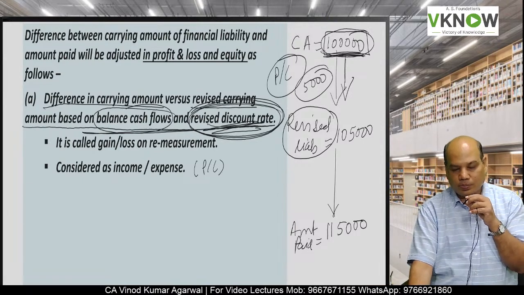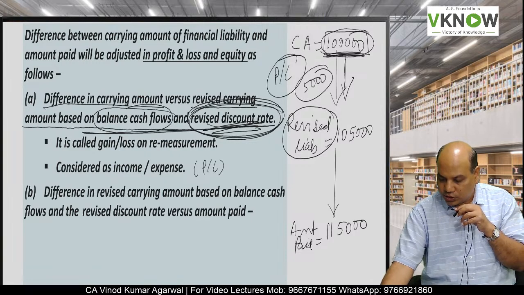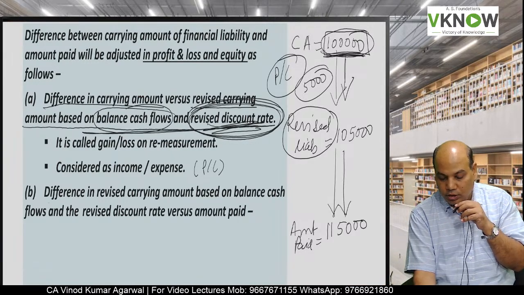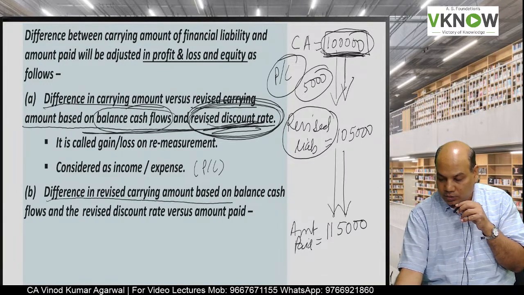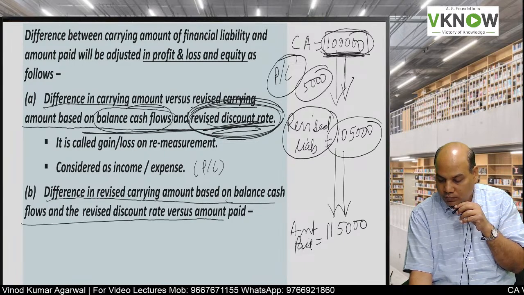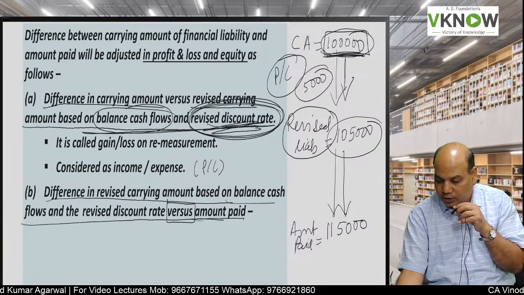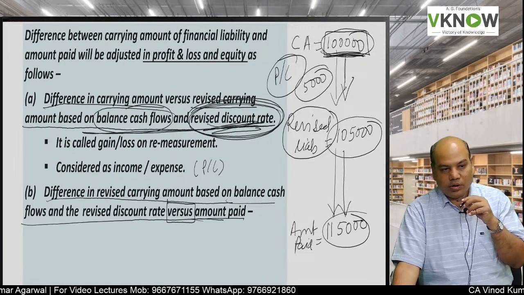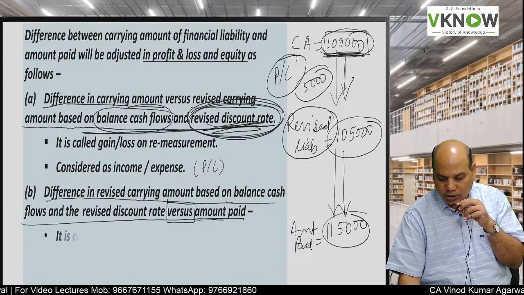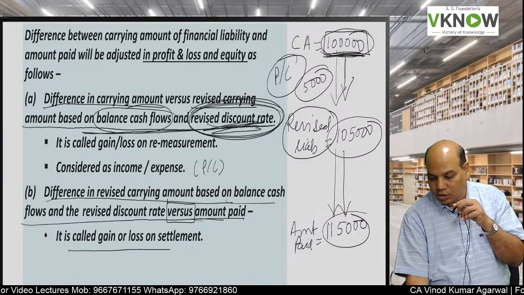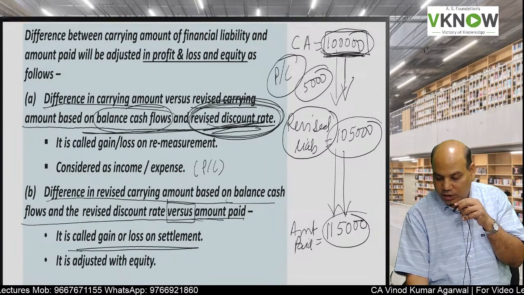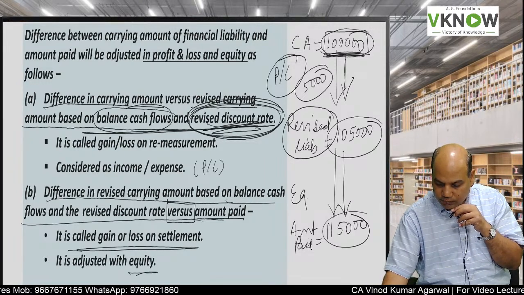But what about the difference between 1,05,000 and 1,15,000? The difference between the revised value of liability and the amount paid is called gain or loss on settlement, and it will be adjusted within equity.